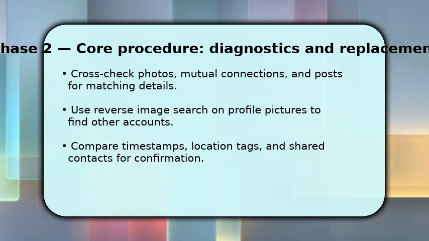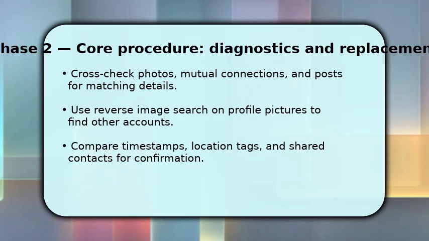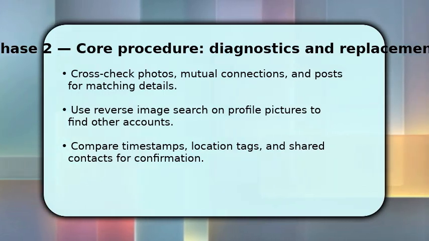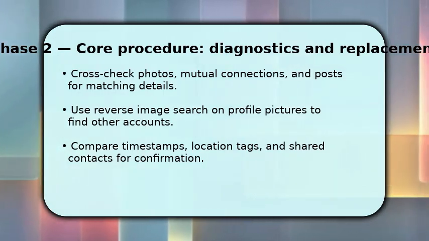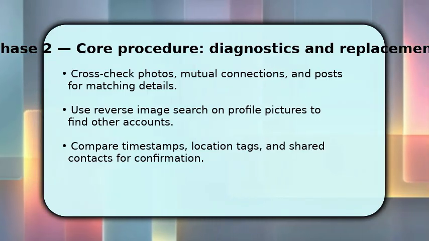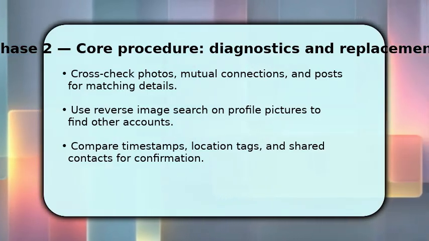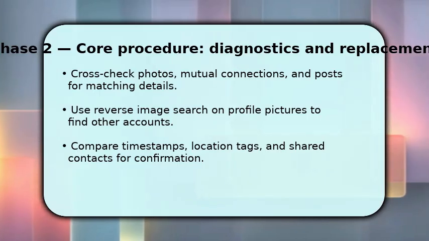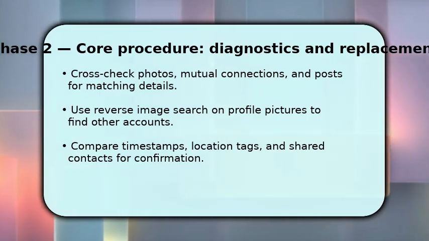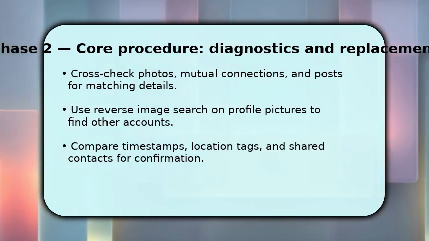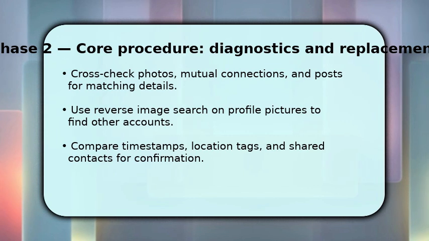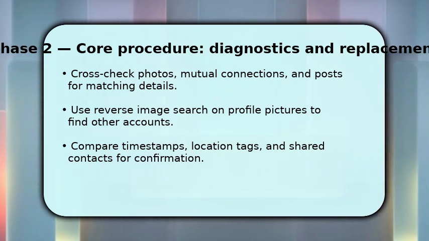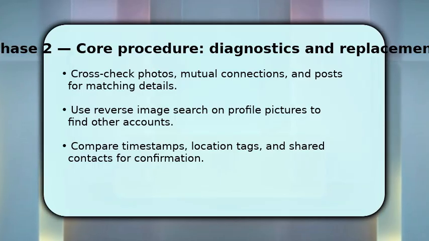This helps confirm identity. Then cross-check photos, posts, timestamps, and location tags, because matching contextual details provides stronger proof than a name alone. Also review mutual connections and public comments. If multiple independent indicators line up, you can be reasonably confident. If uncertainty remains, pause and gather more corroborating evidence before proceeding.